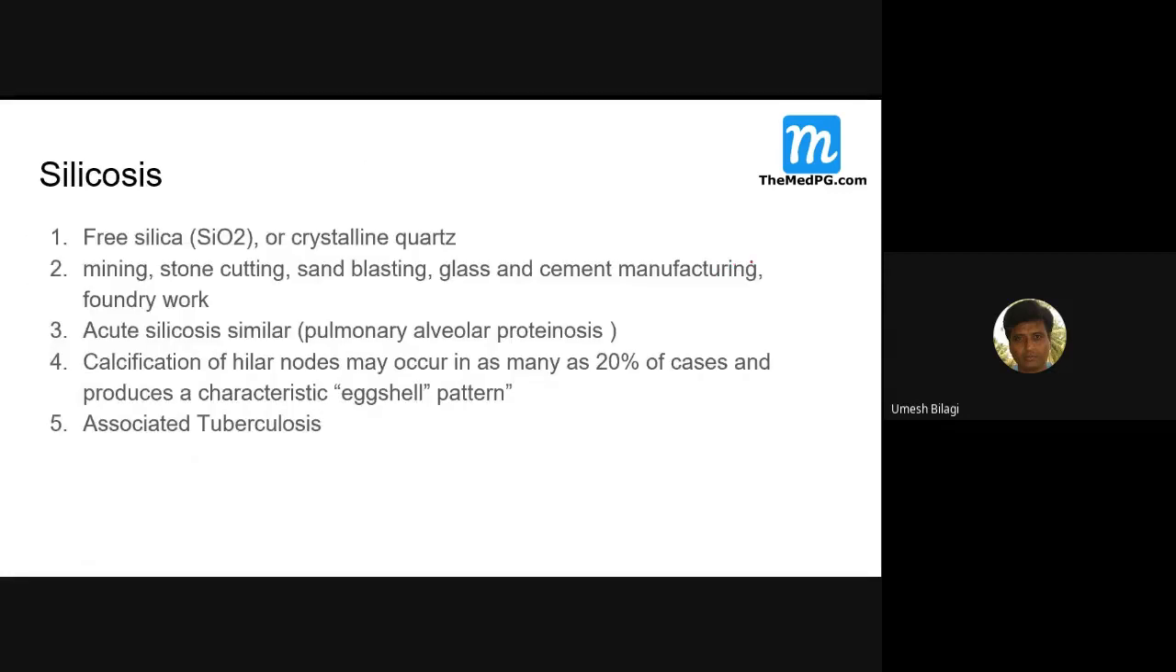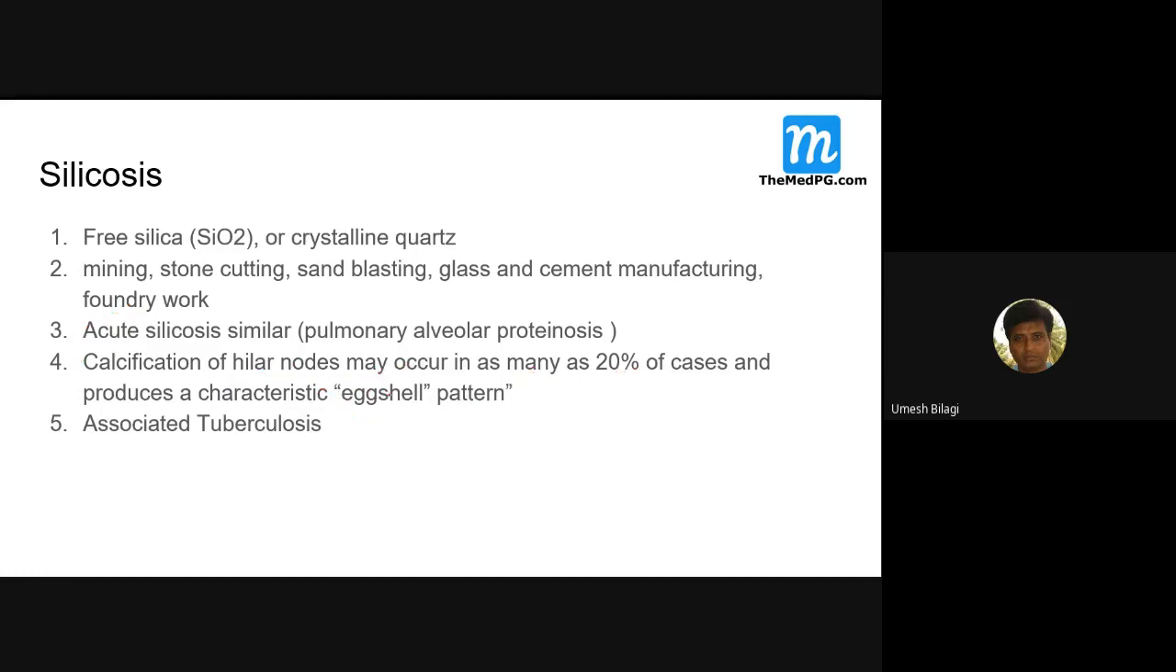We'll go to silicosis. It could be exposure to crystalline quartz or free silica. Mining, stone cutting, sandblasting, glass and cement manufacturers, and foundry workers are prone to this. Acute silicosis is similar to pulmonary alveolar proteinosis. I'll show that CT next. There can be acute and also chronic. In the chronic one, there will be calcification of the hilar nodes with an eggshell pattern.